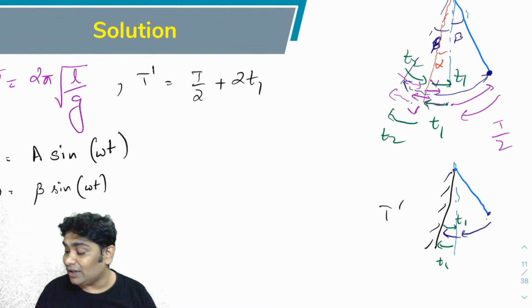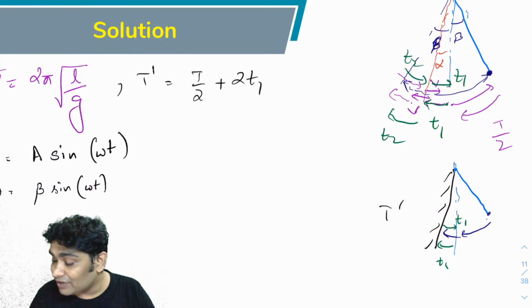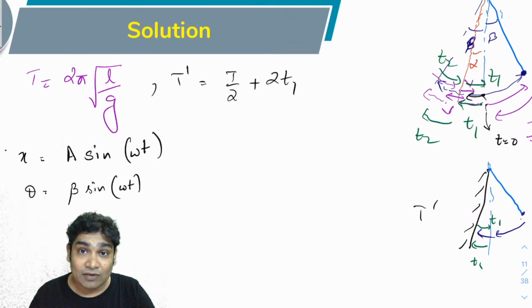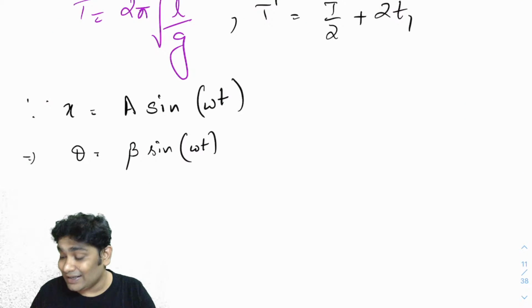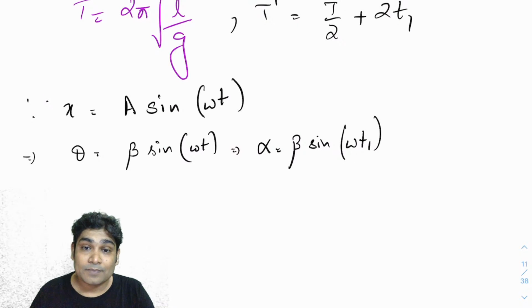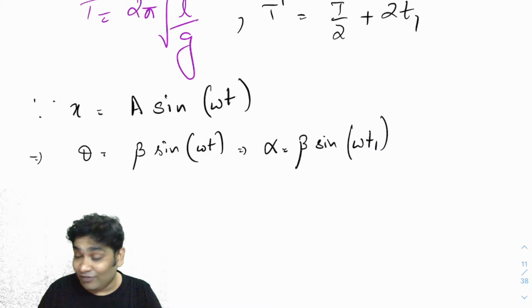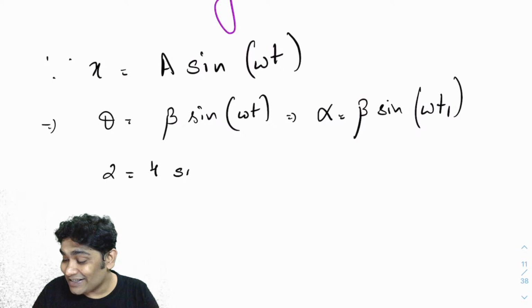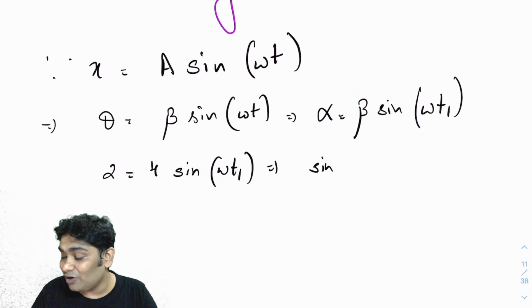Now assuming that this is t equals 0, and it is going from here to here, then at time t1, the value of theta would be alpha. So can I say alpha would be equal to beta sine of omega t1? Yes, so that is how you will solve this. You have been told that alpha is beta by 2. So this is beta by 2, which would be equal to beta sine of omega t1.